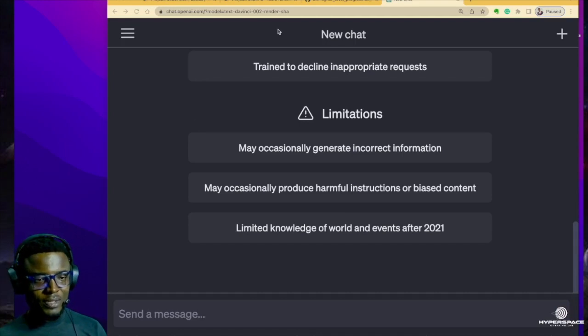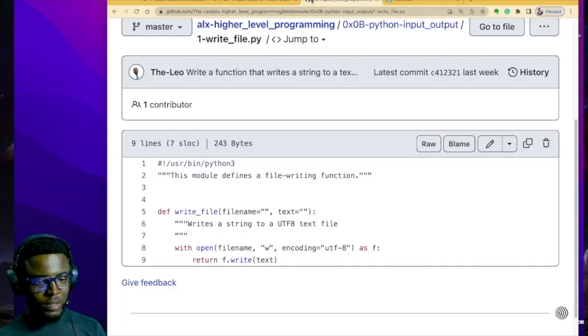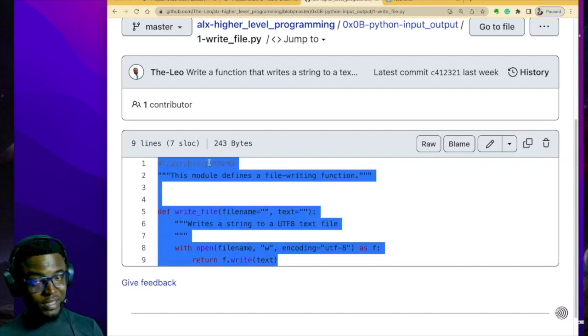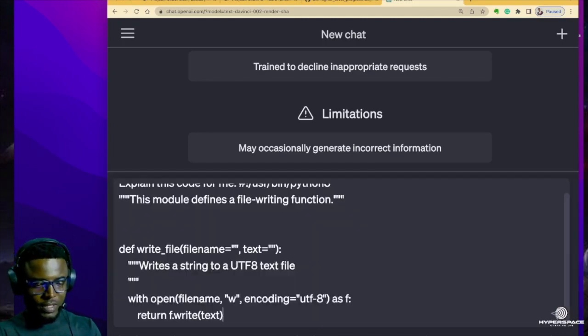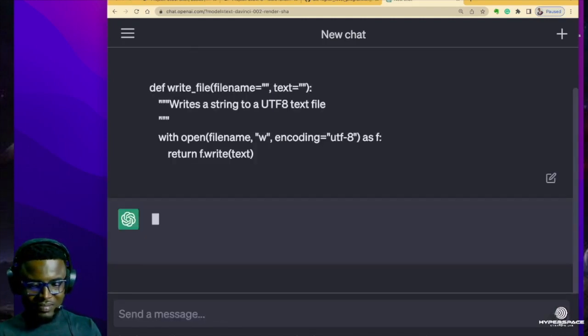All you have to do, let me just go to my GitHub and pick a random code. This is one of the solutions to one of the tasks that we were given. So I'm just going to copy it as a random code and pass it to ChatGPT, and I'm going to tell it to explain this code for me. And I'll give it the code, okay? And I'll enter.